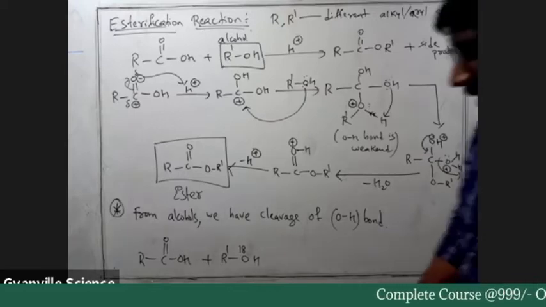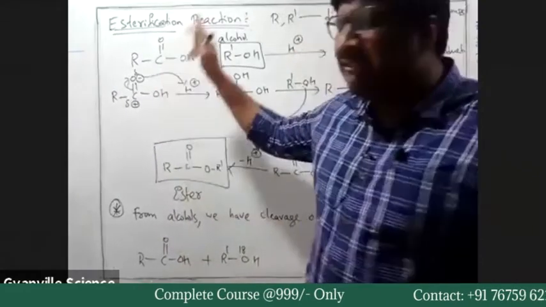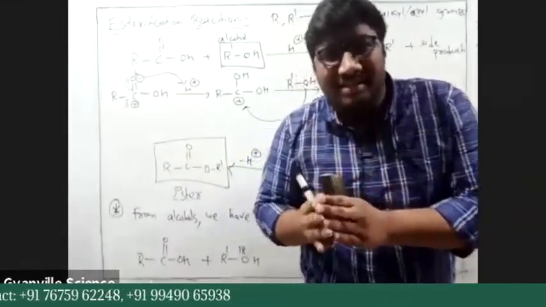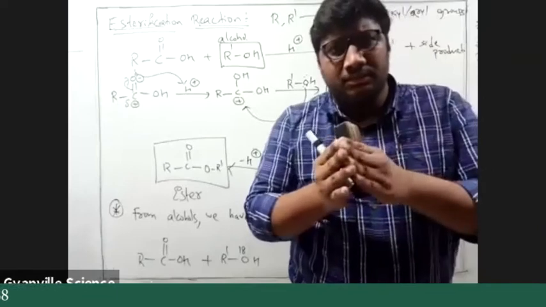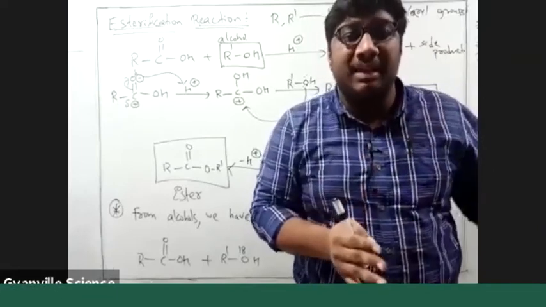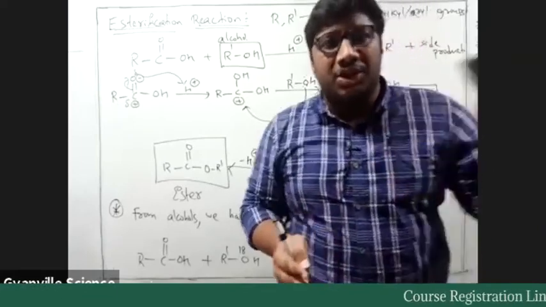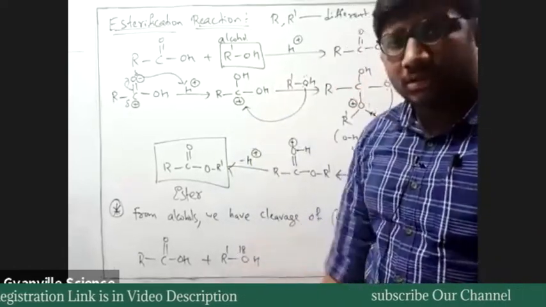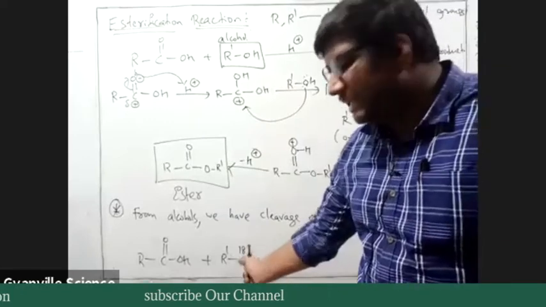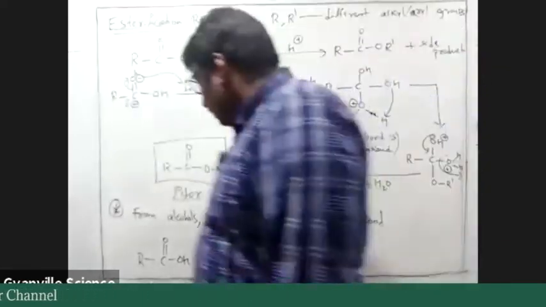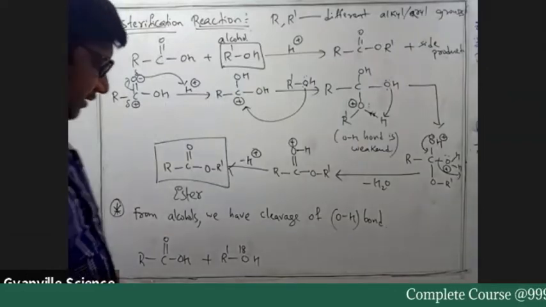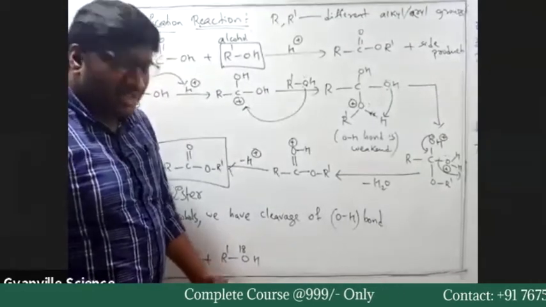When I say oxygen, everywhere we are writing simply oxygen, that means oxygen in its neutral form, so its mass number is 16. Instead of that oxygen atom, if I replace another oxygen whose mass number is 18, there is a change in the mass number.